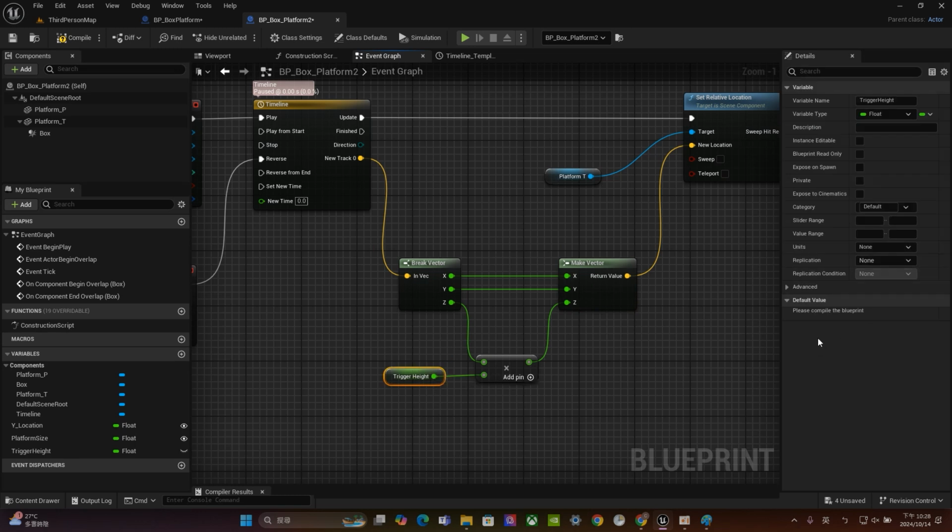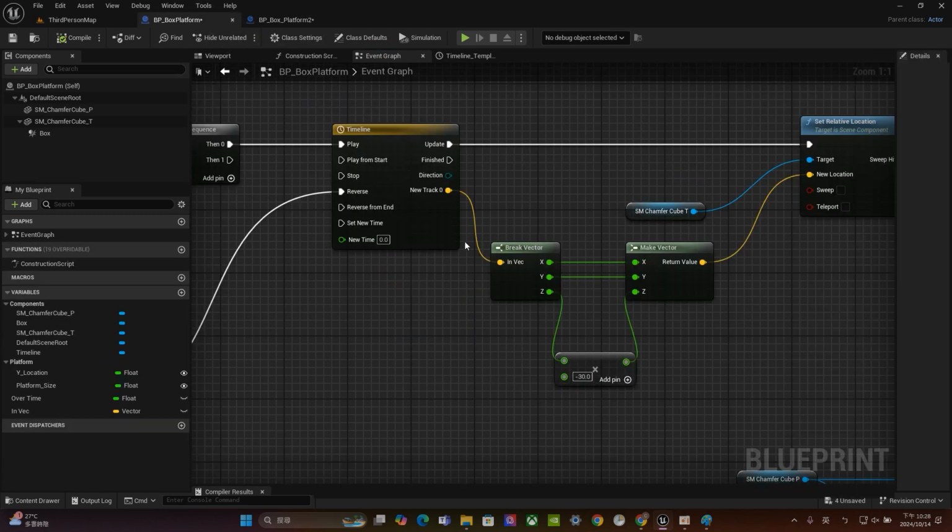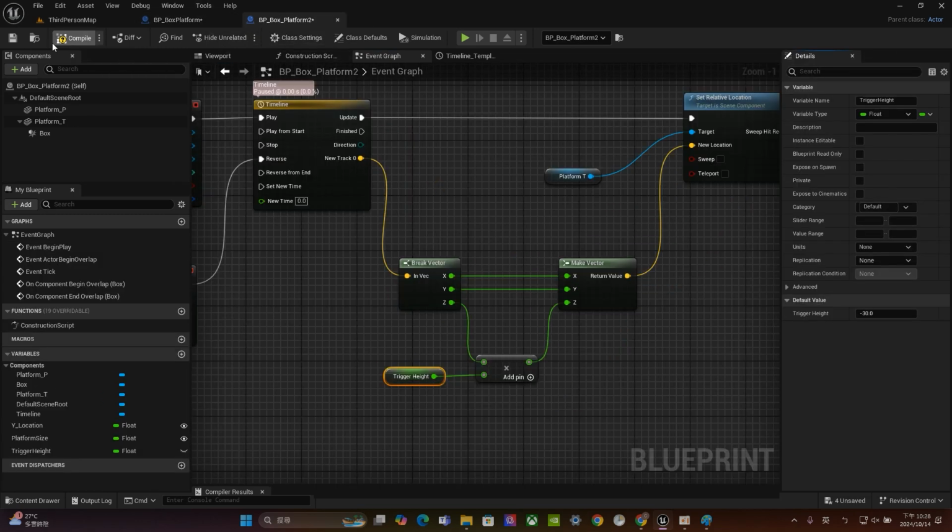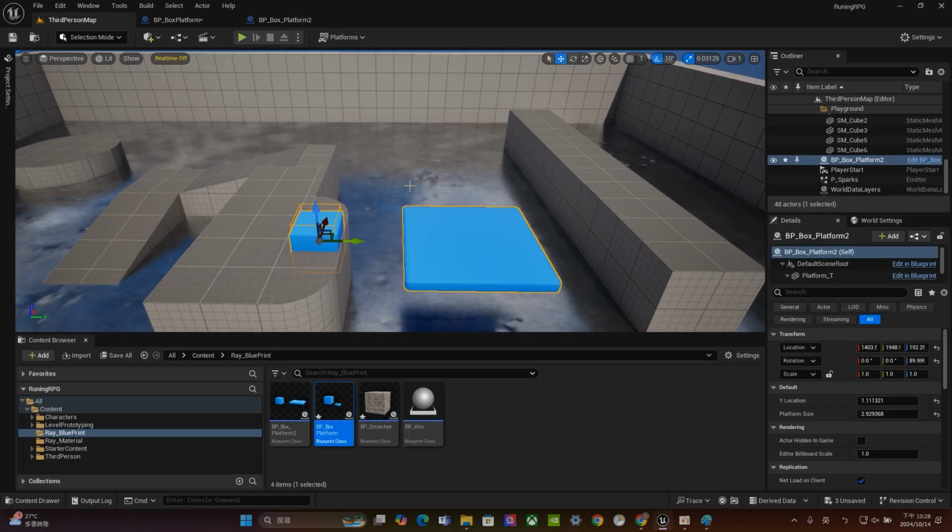Alright, and don't forget to save and compile. And at the very beginning, let's just type in negative 30, just like what we have right here. Alright. So save and compile. Let's do some tests.